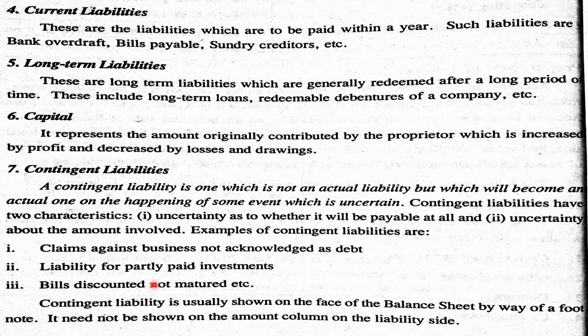Then on the maturity date of the bill, the party has to pay the amount. If the party doesn't pay the amount, the businessman has to pay that amount to the bank. It will become a liability for the businessman to pay that amount to the bank. So, it becomes a liability on the happening of an event which is uncertain. Usually, contingent liability is not shown on the face of the balance sheet, but it is shown as a footnote in the balance sheet.